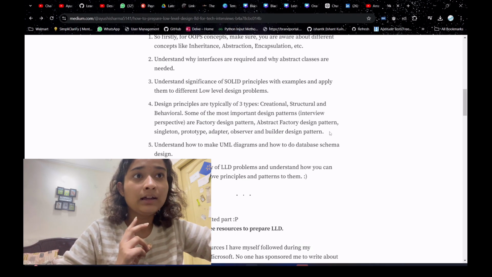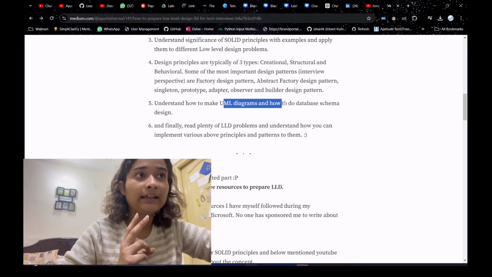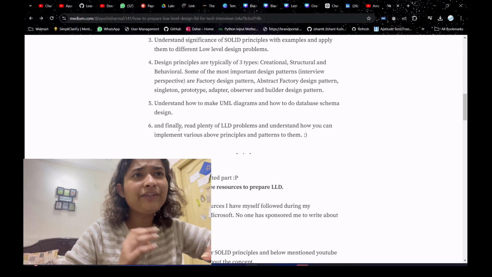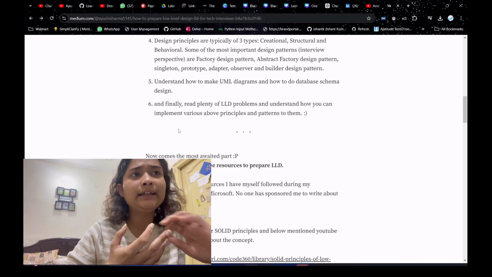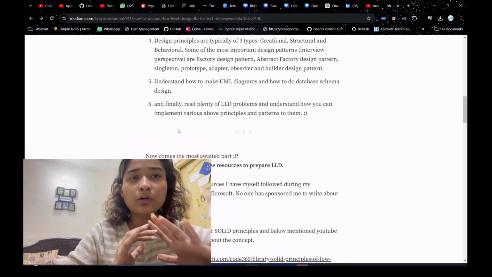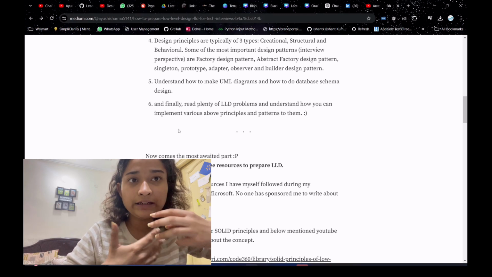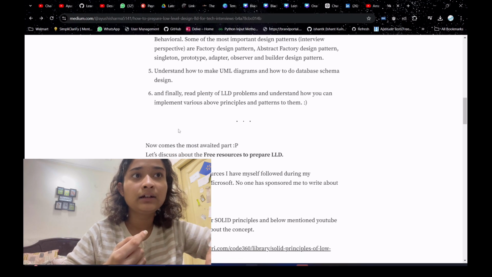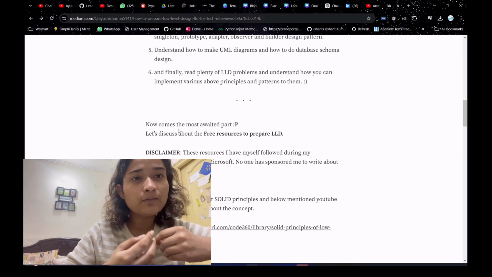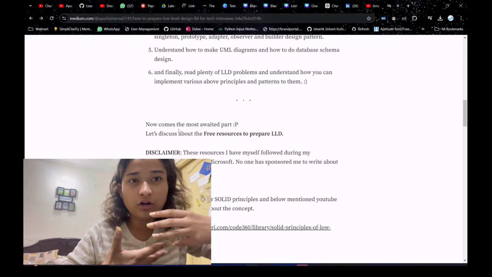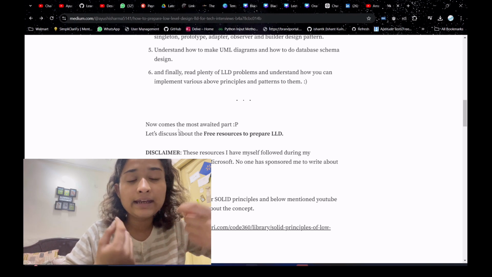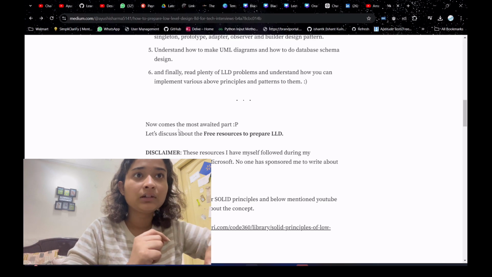Okay, then you should know how to make UML diagrams and how to do database schema design. And finally you have to do plenty of LLD problems, like around 10 to 11 problems at least. You should just give a read, or you should know how to approach LLD problems, right? And I would suggest you, maybe you can watch some YouTube mock interviews of LLD or something like that, so that you know how to start an LLD interview, right?